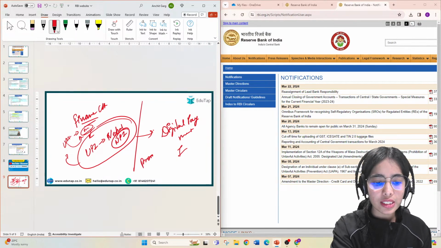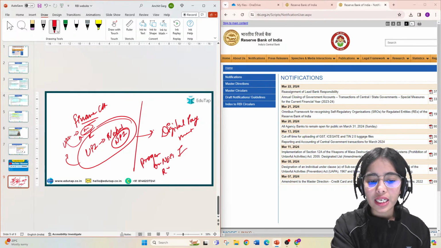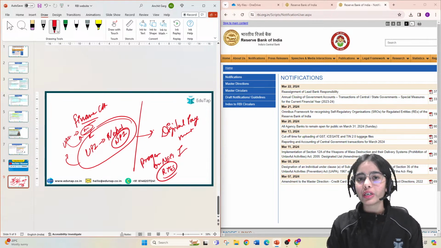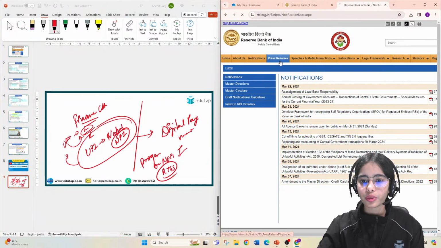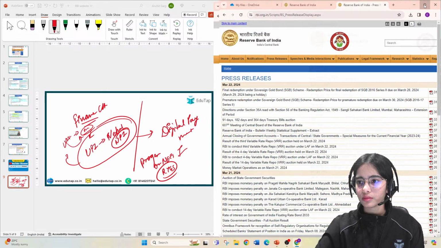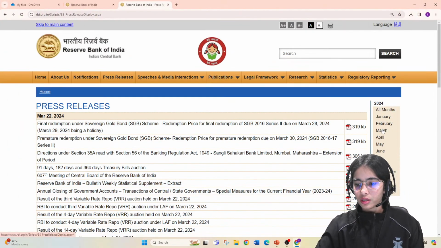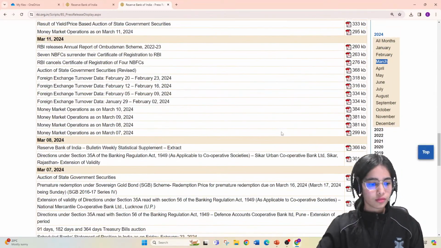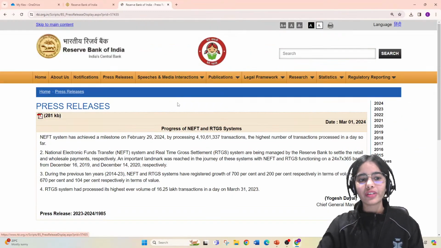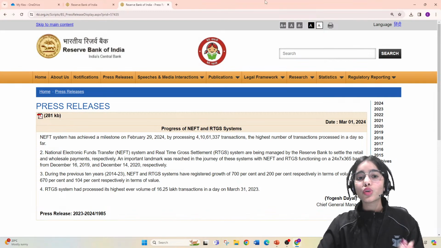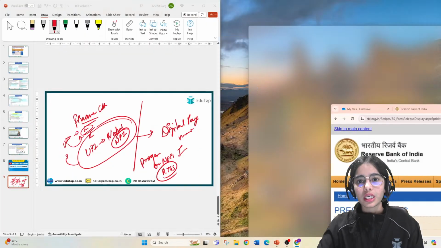There is progress on NEFT and RTGS. This article has been released by the Reserve Bank of India recently. Let me show you the press release. So here, the progress of NEFT and RTGS, we have discussed this. So you have to first collect the material.